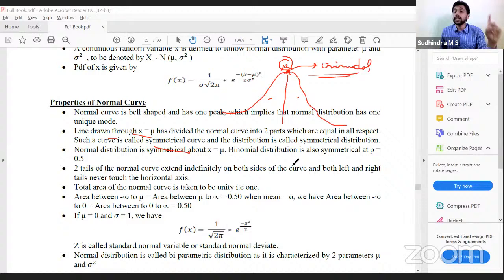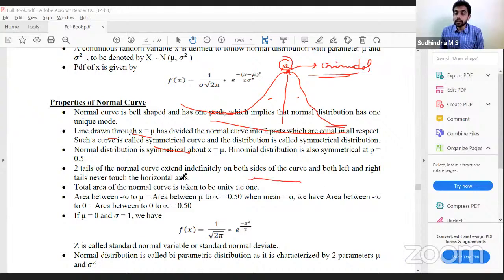Binomial distribution is symmetrical at p is equal to 0.5, and normal distribution at x is equal to mu. Then we say the distributions are symmetrical. These two tails never touch the axis. They go on infinitely, but in decreasing order.